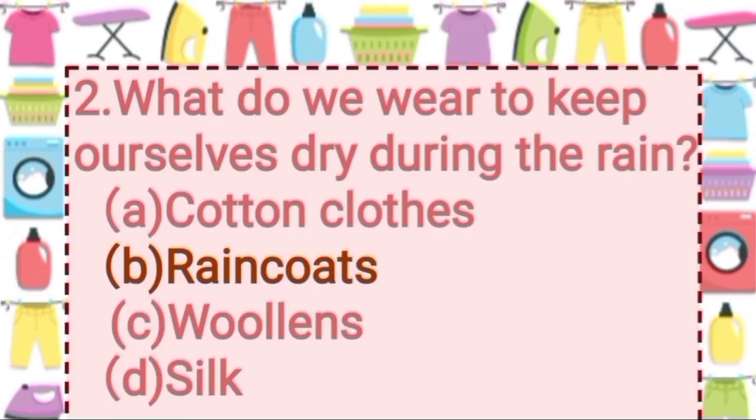Now, second question. What do we wear to keep ourselves dry during the rain? Option A. Cotton clothes. Option B. Raincoats. Option C. Woolens. And option D. Silk. Answer is option B, raincoats. Because we wear cotton clothes during summer season and woolen clothes during winter season. We wear raincoats made from waterproof materials such as plastic or rubber during rains.